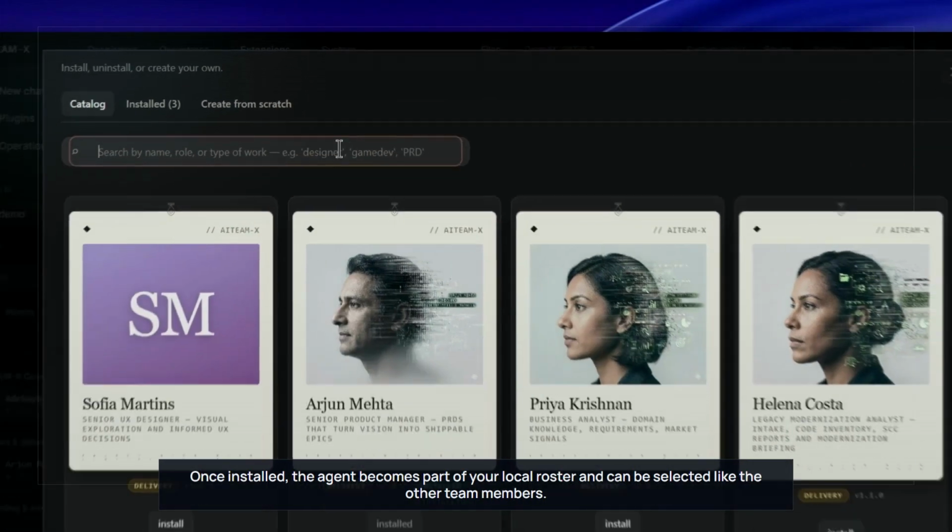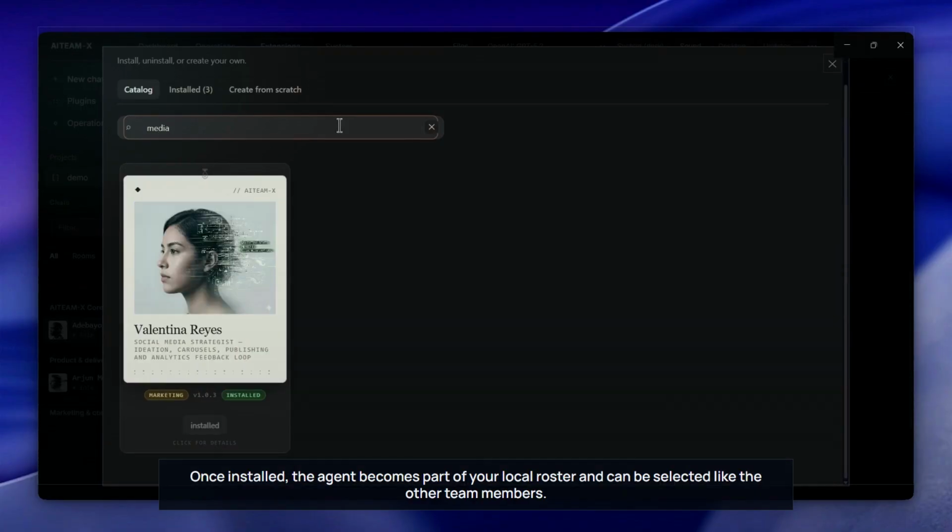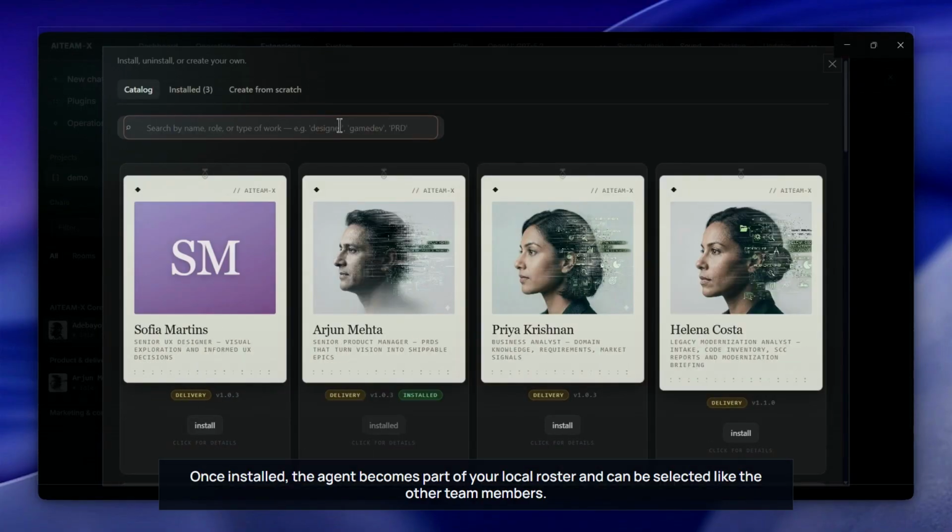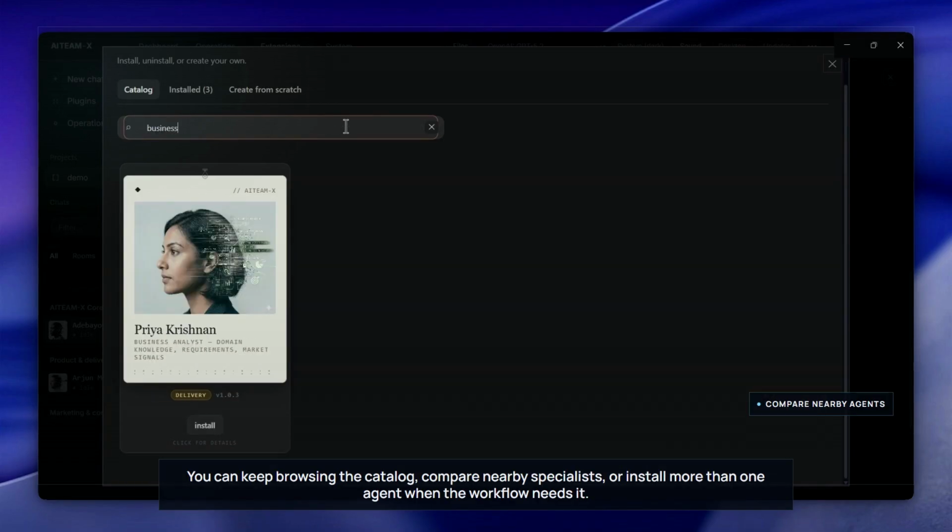Once installed, the agent becomes part of your local roster and can be selected like the other team members. You can keep browsing the catalog, compare nearby specialists, or install more than one agent when the workflow needs it.